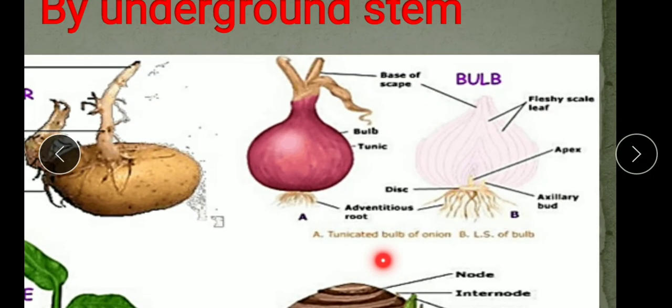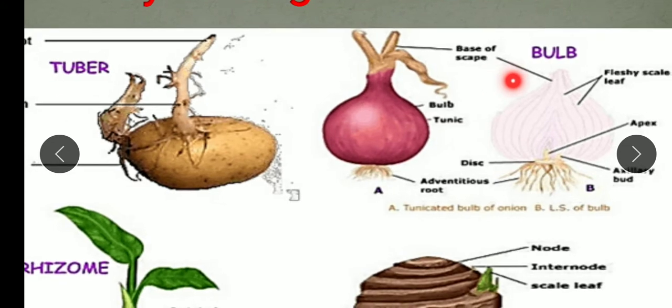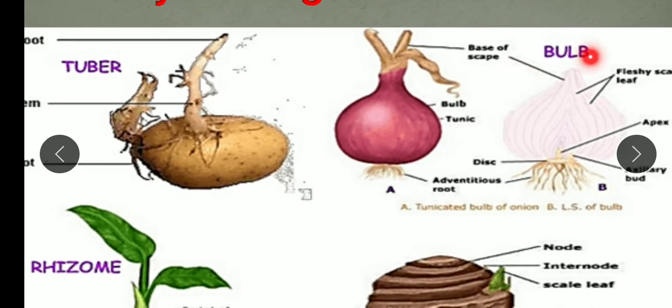Next we will see the type of stem that is bulb. So, bulb is also an underground stem with a bud and membranous leaves called scales. You can see the fleshy scales. An example is onion. You have seen this is onion. It has membranous leaves which are known as scales. You can see these are the fleshy leaves inside the onion and a bud inside it. So, that grows into the new plant.